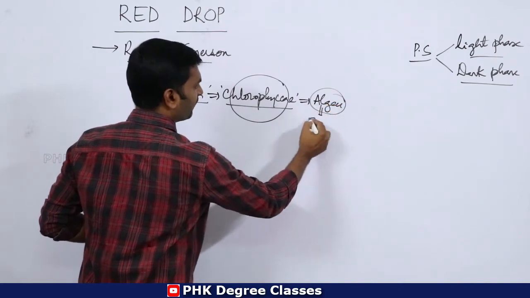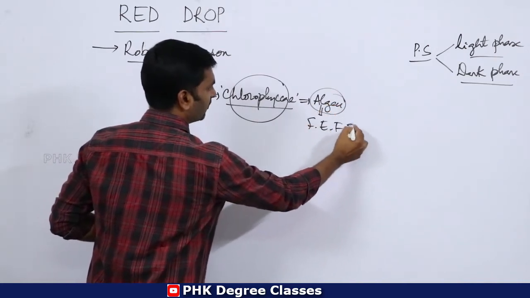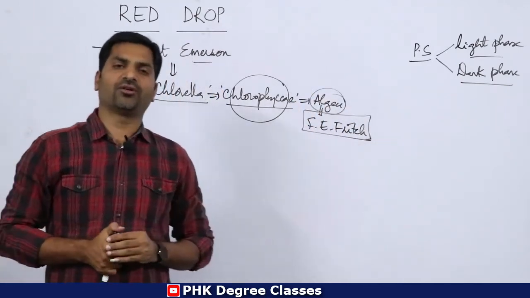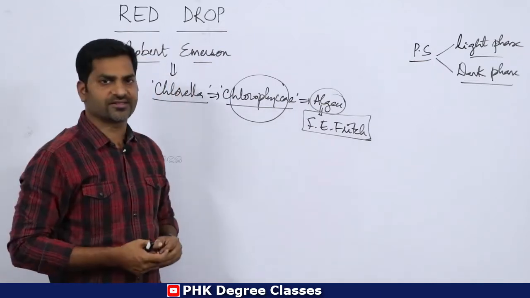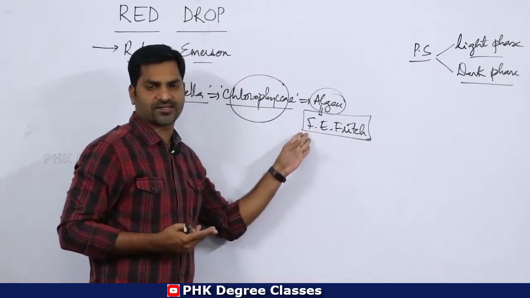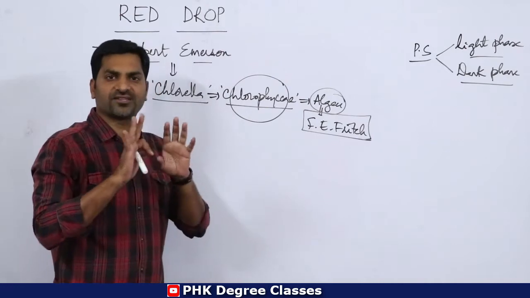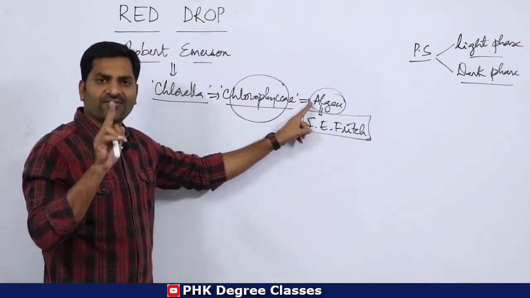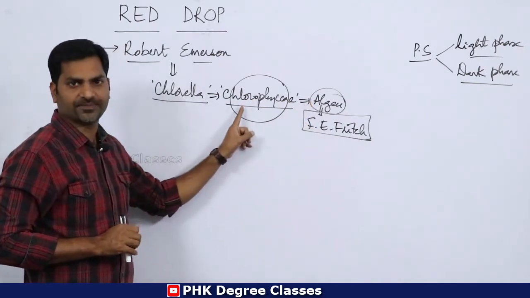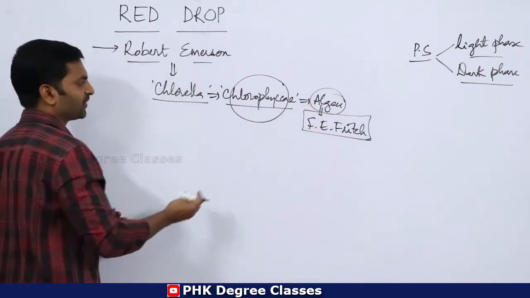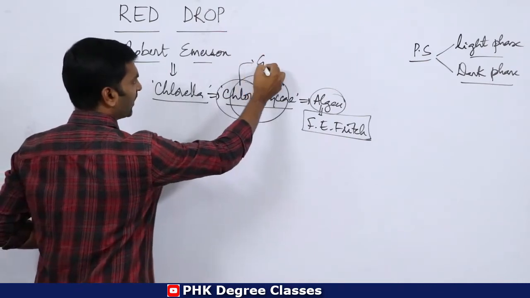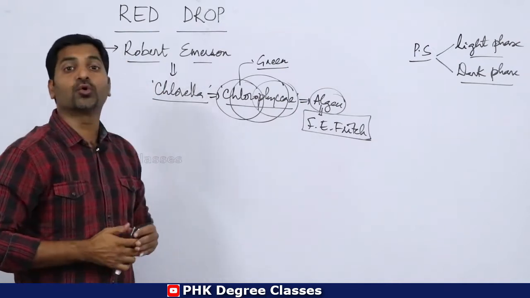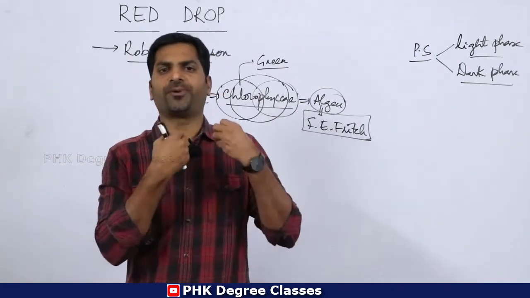According to F.E. Fritsch, who was a great algal scientist, or phycologist, he classified the entire algae into 11 classes. One of the 11 classes is chlorophyceae. Clear? Remember always, chloro indicates green color, whereas phyceae is a group of algal members, or group of plants.